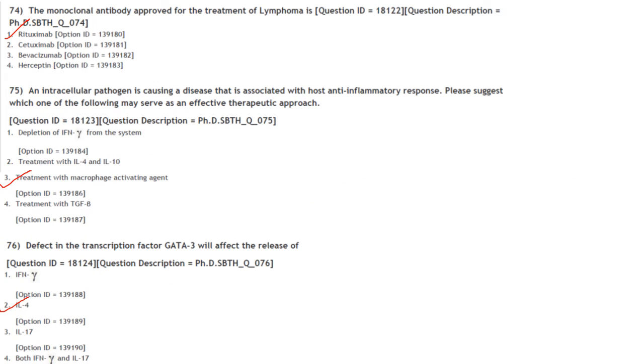The next one. The monoclonal antibody approved for the treatment of lymphoma is rituximab. Answer is option 1. An intracellular pathogen is causing a disease that is associated with the host inflammatory response. Please suggest which one of the following may serve as an effective therapeutic approach.